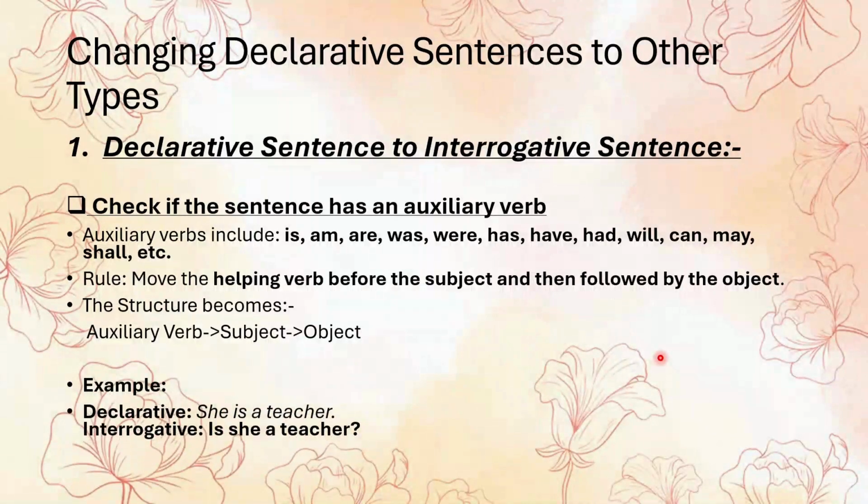For example, the declarative sentence is she is a teacher. So we are bringing the auxiliary verb first, which is is, then the subject she, then a teacher, the complement. Okay, very simple. So whenever you see a helping verb in a sentence, just bring it to the front. That's all.